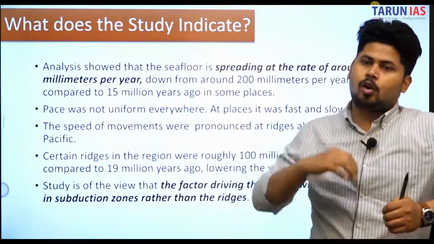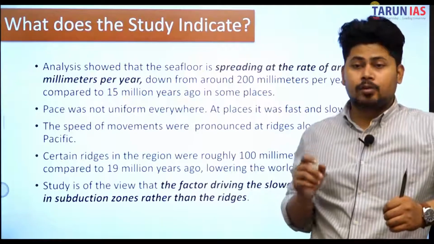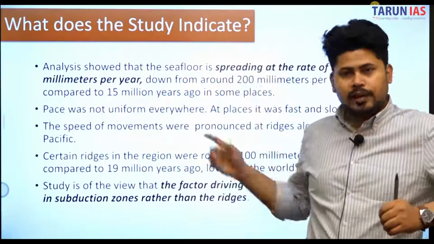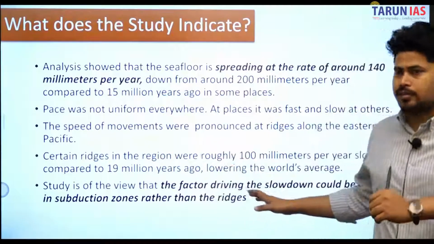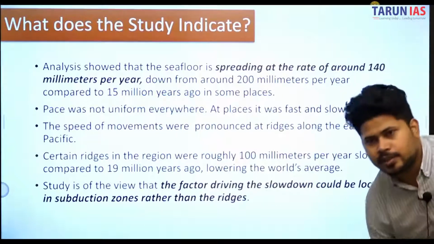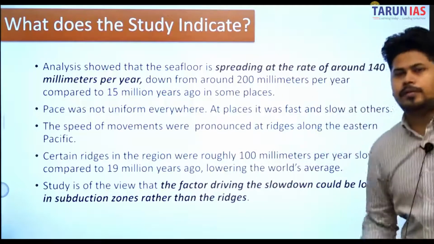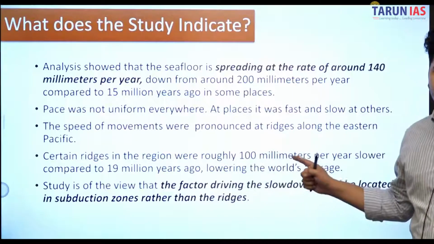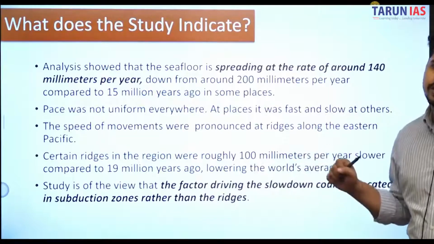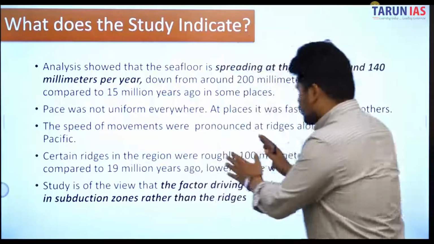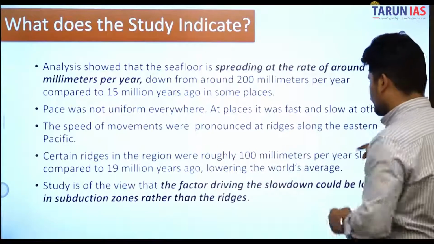There are a lot of volcanoes. This volcanic action is due to tectonic movement. We'll try to understand that also. This is very interesting. Now, the pace was not uniform everywhere. Of course, it is understood that the pace was not uniform everywhere. The speed of movements was pronounced at the ridges along the eastern Pacific.